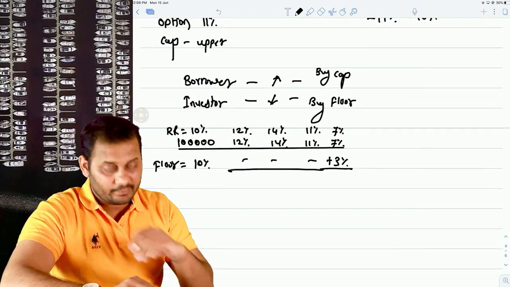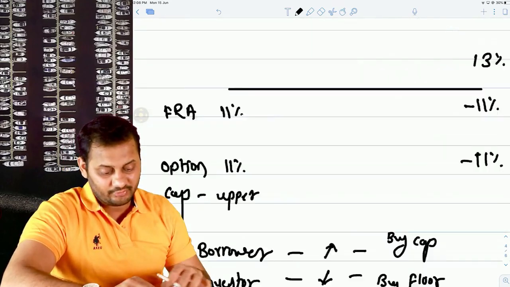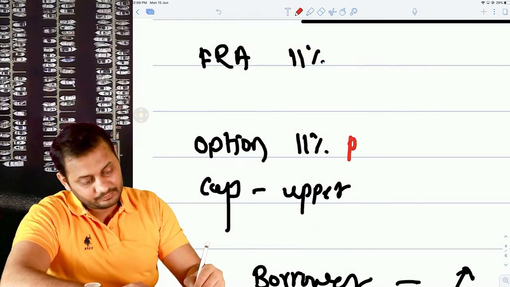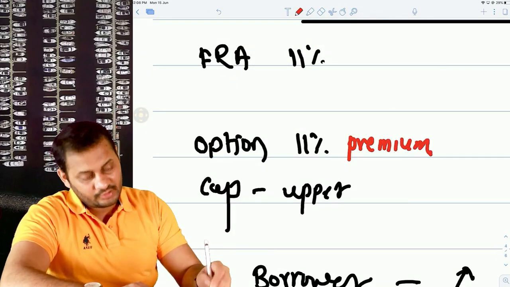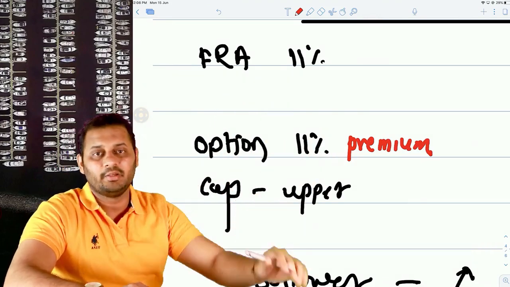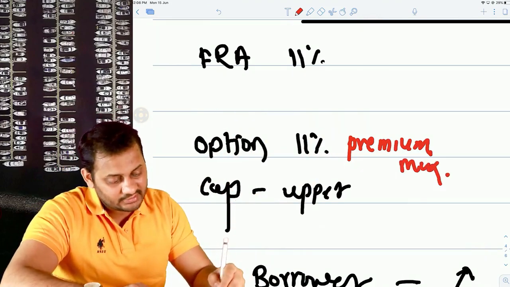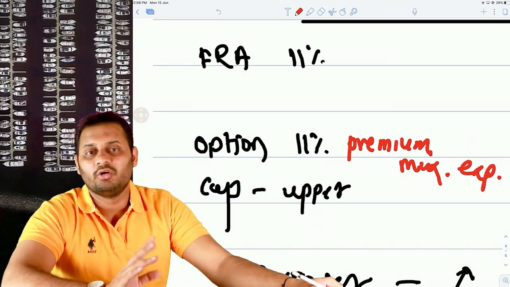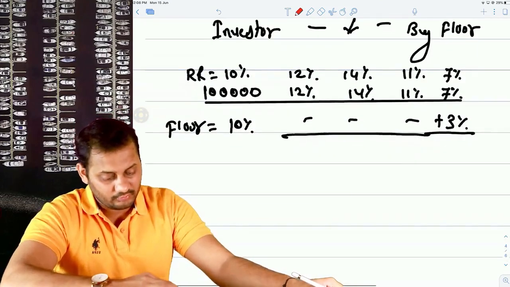And for that purpose, there is one thing that you need to pay extra in an option, that is called premium. We don't have to pay any kind of premium in a forward rate agreement, but here we pay the premium, and that is the maximum expense. That is the maximum expense in a call or put option, sorry, cap or floor option.